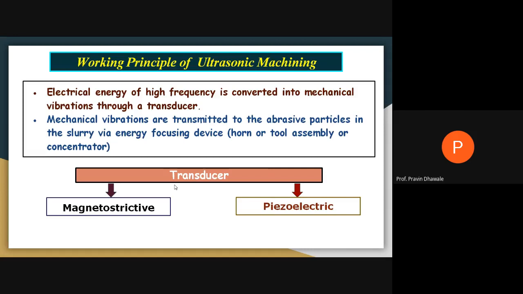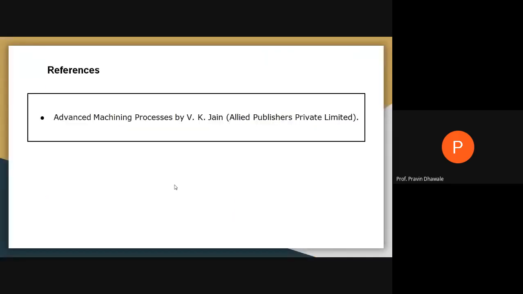That will be the main machining process. The transducers used in ultrasonic machining are of two types: magnetostrictive and piezoelectric. So this is the working principle.